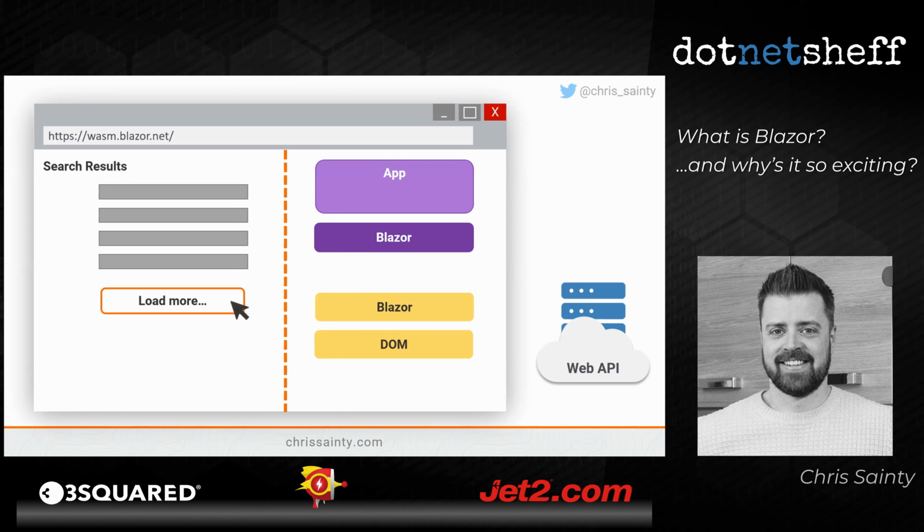So we're going to start off by clicking our load more button, and that's going to get intercepted and passed into our app from the bit of Blazor that sits in JavaScript. And we've got our search component in our app, and that's going to have some code to handle that button click, similar to what we saw on that earlier slide when we were looking at that counter component.